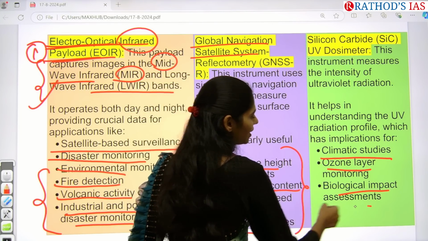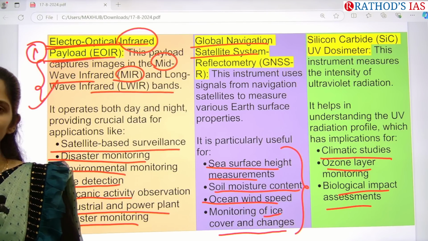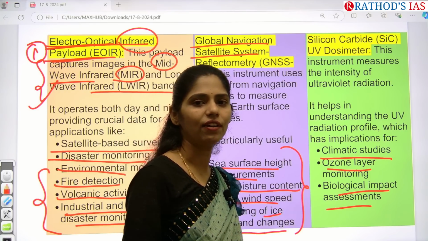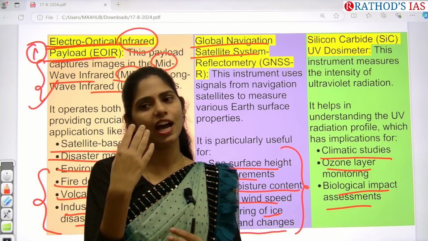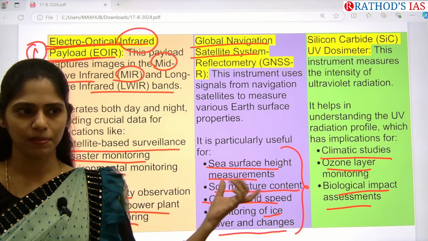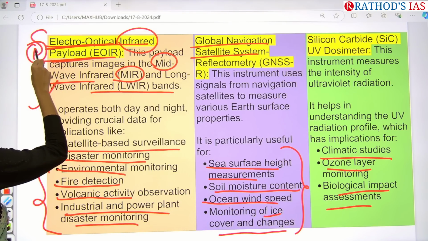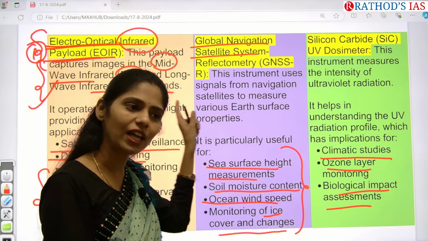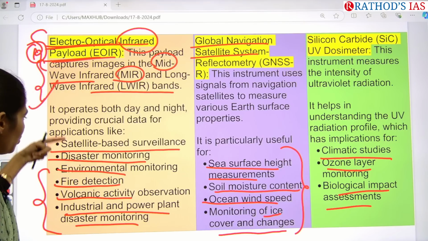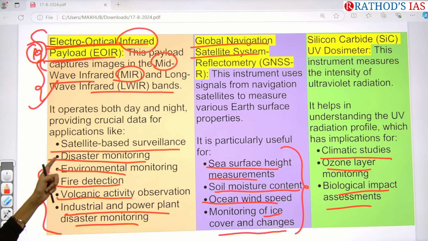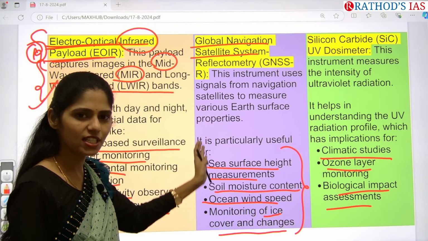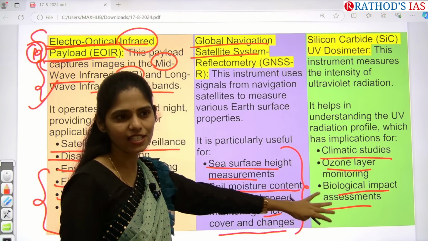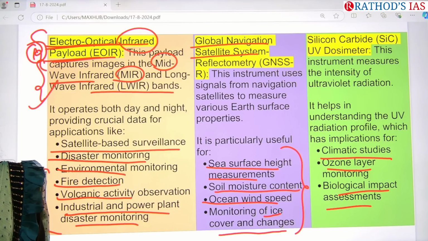and biological impact assessment. Here is how you can expect the question: in this EOS, what are the payloads we have? They will give 3 or 4 options and ask you to identify which is correct. Correct pairs. They may give electro-optical infrared payload, seen recently in the news, which is incorporated in EOS-08. What are the applications of only this IR? There you have to remember these 5 to 6 applications, or else they will ask about GNSS-R and its applications. And for the silicon carbide UV dosimeter, they can ask applications separately. So you have to be thorough with this.